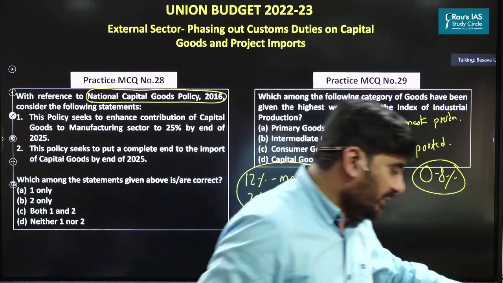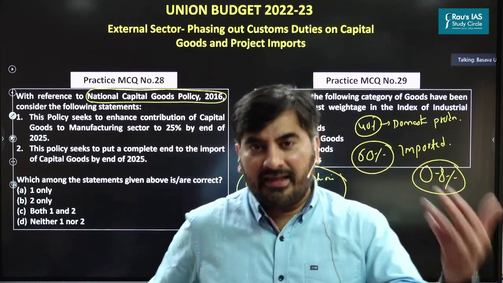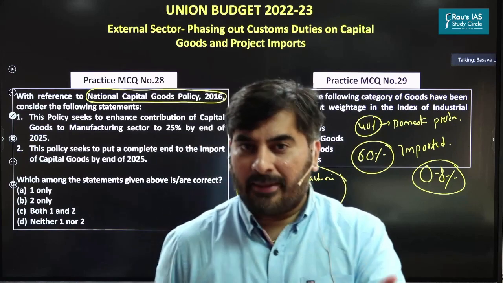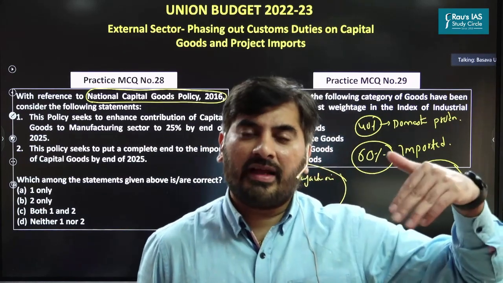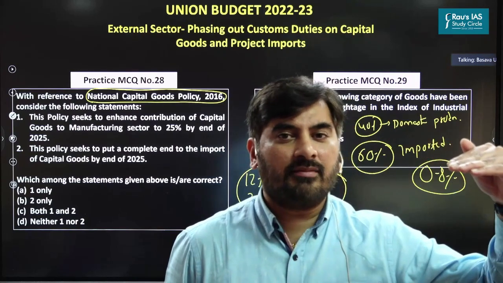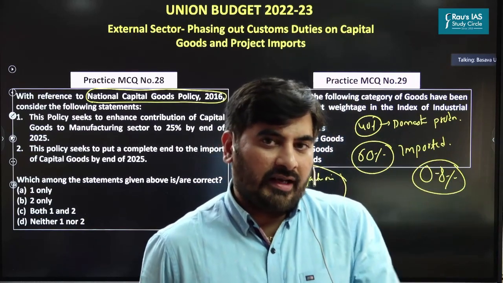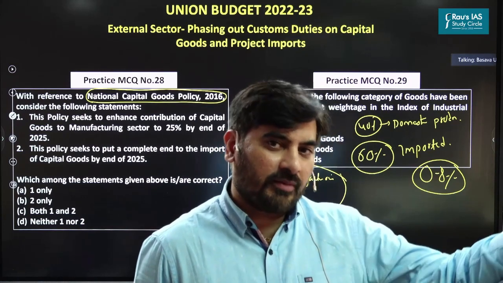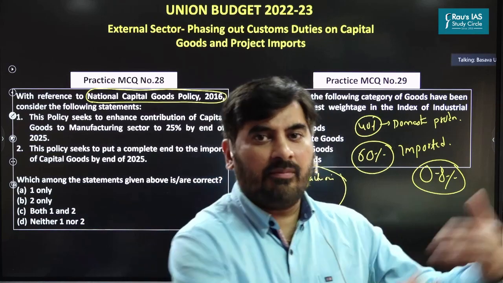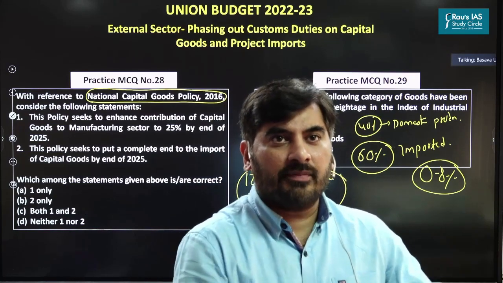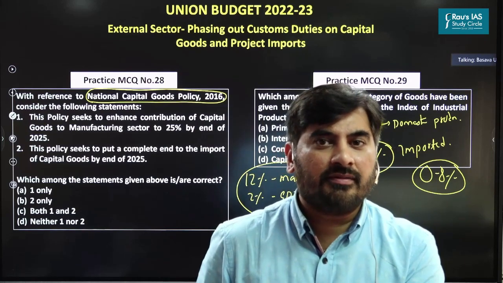See, in India, what we do is we allow the industries which need capital goods to import them from other countries at almost 0% customs duty or lower customs duty. So when you allow industries to import capital goods at lower customs duty, obviously most industries will import from other countries at lower cost. This will in turn affect the domestic manufacturing of capital goods, right?